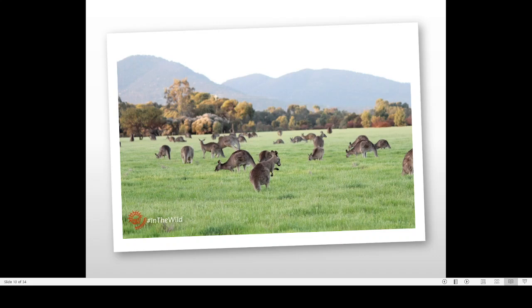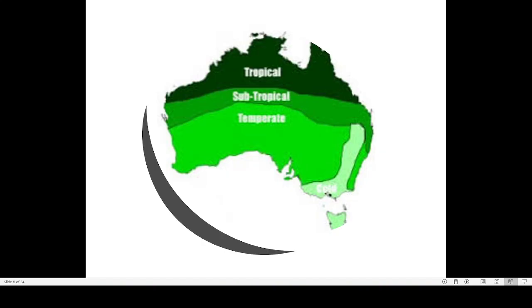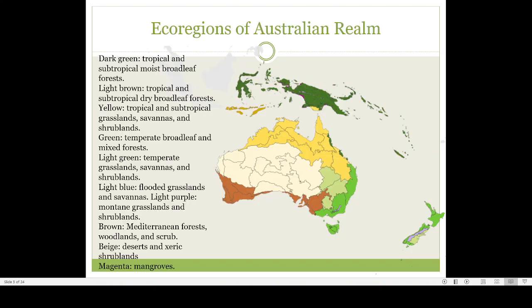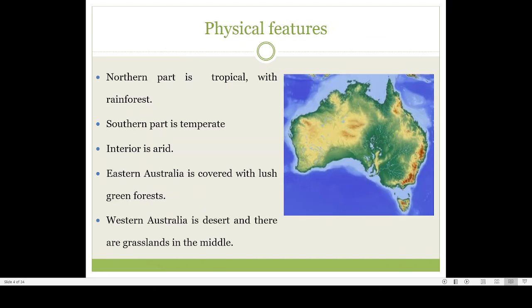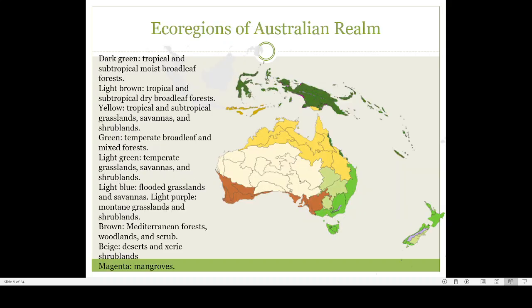So there is a lot of grassland between this tropical forest area as well as this desert inner area. So that is also a peculiarity of Australia. Coming to the physical features, these are the major physical features of Australia. The northern part is tropical, the southern part is temperate, the interior is very dry, the eastern side has a lot of trees, and the western side of Australia is more desert-like.